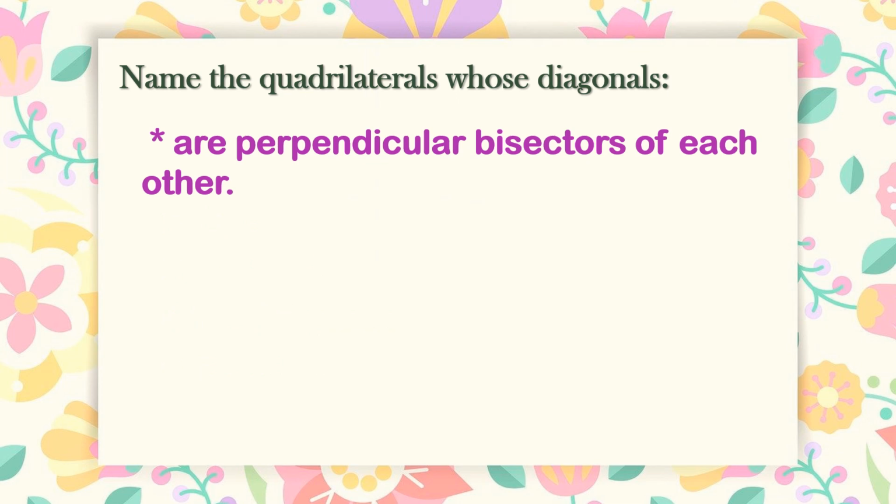Name the quadrilaterals whose diagonals are perpendicular bisectors of each other. They bisect each other and they are also perpendicular. So the correct answer is square and a rhombus.